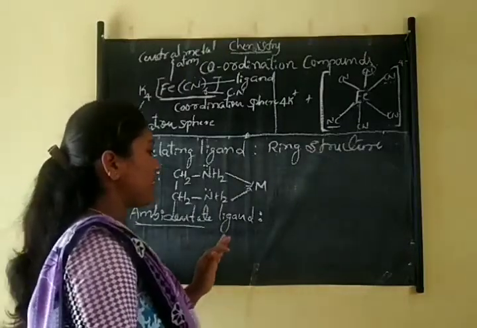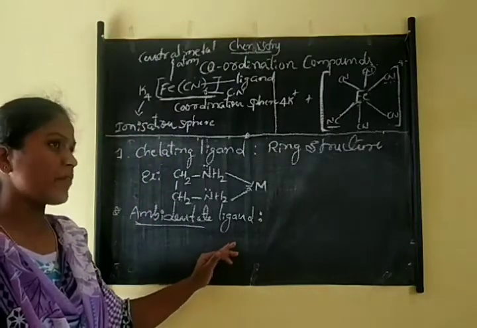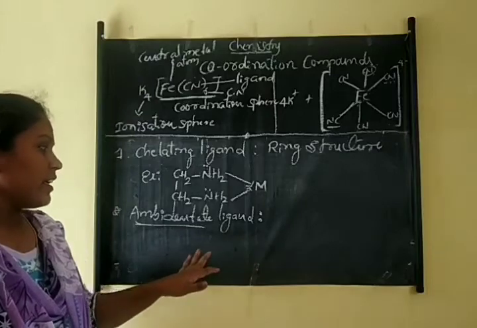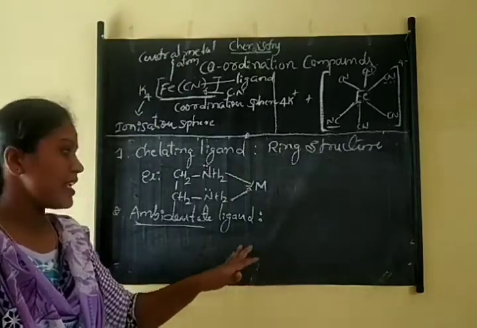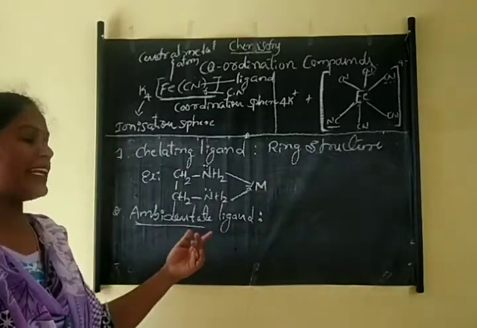Here, ambidentate ligand means the ligand has two different donor atoms and is coordinated to the central metal atom by using only one donor atom. That is called an ambidentate ligand.